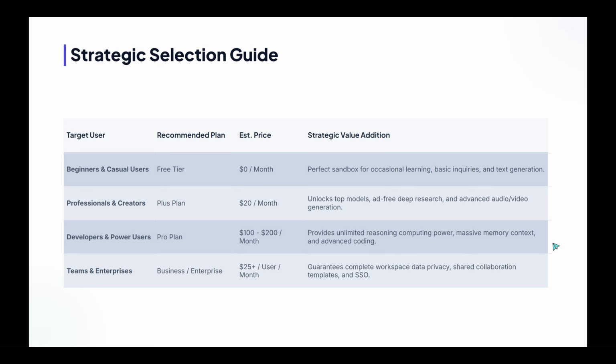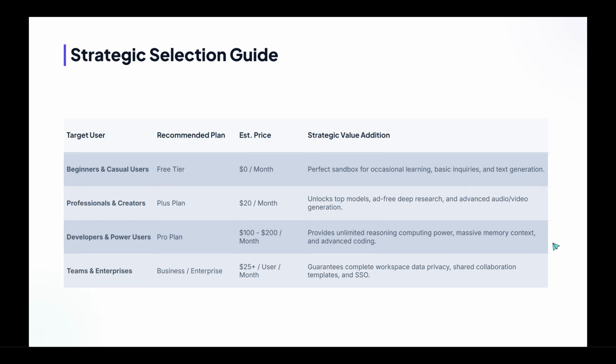So, which plan should you choose? If you're just getting started or use AI occasionally, the free plan is a smart, no-risk choice. If you're a frequent user or a content creator who values speed, capability, and availability, the Plus plan is a strong upgrade. And if your work depends on higher limits, premium capabilities, and steady performance under pressure, the Pro or Advanced plans are likely the best fit.